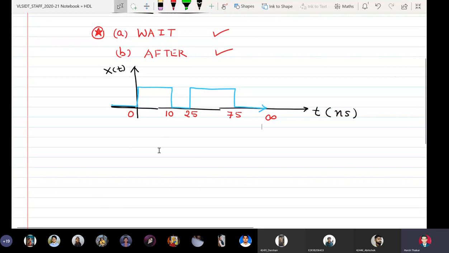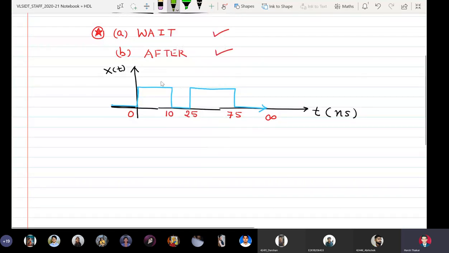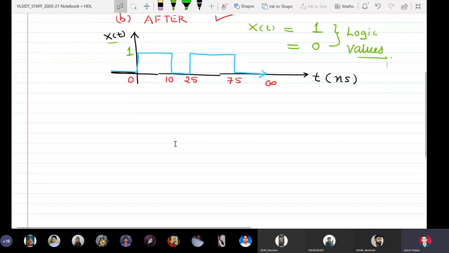Now how do I write a program for this? Please understand one thing, that you don't need to define the voltage level of X of t. It is in logical terms, 0 and 1. So X of t can have only two values, either logic 1 or logic 0. These are logic values. Keeping this waveform in your mind.